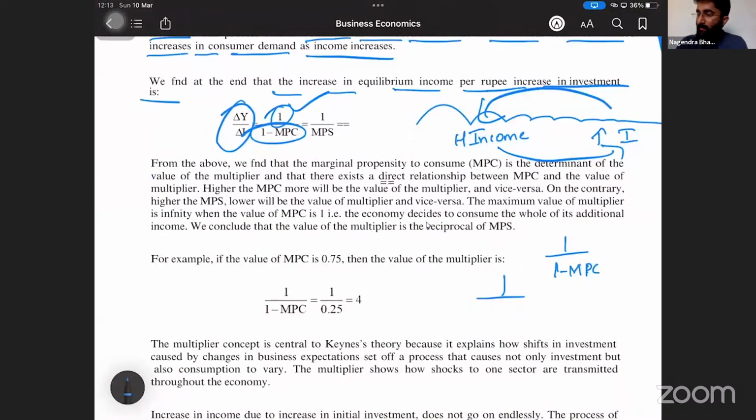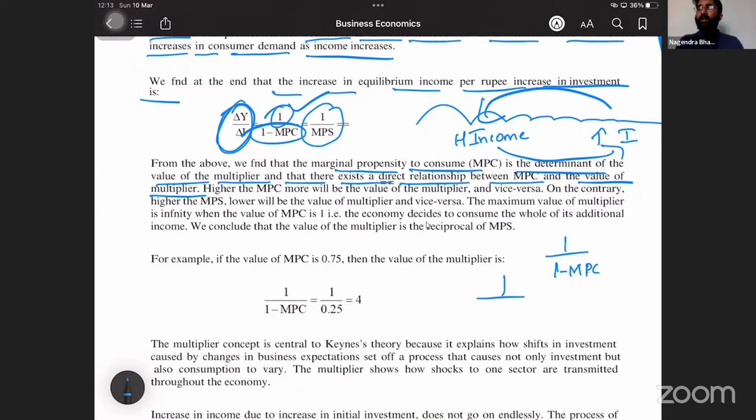Yes, so that's why it is given as 1 divided by MPS or delta Y by delta I. Both are the same. From the above, we find that the marginal propensity to consume, MPC, is the determinant of the value of the multiplier, and that there exists a direct relationship between MPC and the value of the multiplier.